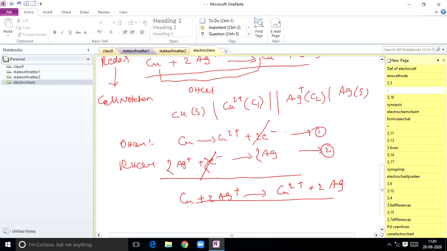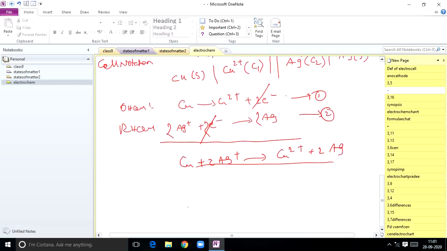Okay students, now let us have one more example: the nickel silver nitrate cell. Here I am writing the redox reaction directly: Ni (solid) plus 2Ag+ (aqueous) gives rise to Ni2+ (aqueous) plus 2Ag (solid).